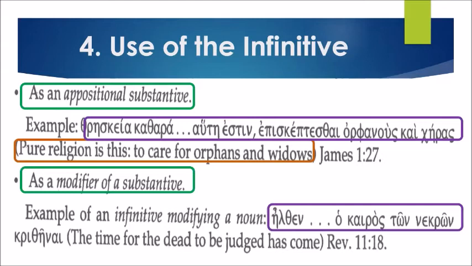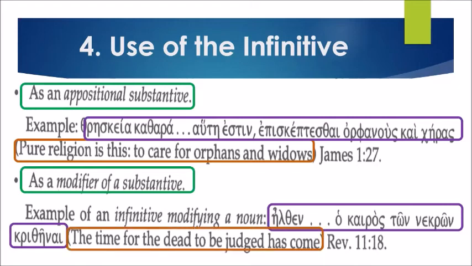It also serves as a modifier of a substantive. So, an example of an infinitive modifying a noun, let's read: Elthen ho kairos ton nekron krithenai. It means, "The time for the dead to be judged has come." So we have krithenai here as the infinitive, to be judged. It's found in Revelation 11:18.